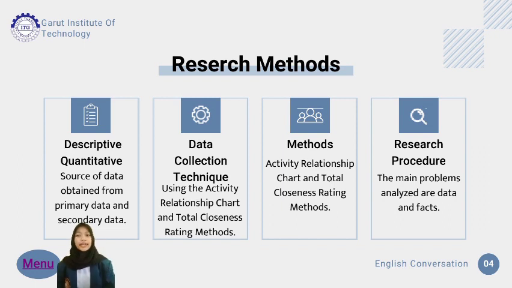Number 2, data collection technique. The types of data obtained are primary data and secondary data. Primary data is data obtained and collected by the researcher with direct observation in the field, while secondary data is data obtained from third parties within and outside the company. Data collection techniques carried out in this research use observation, literature study, and documentation.